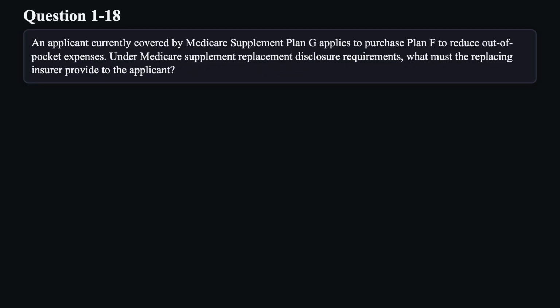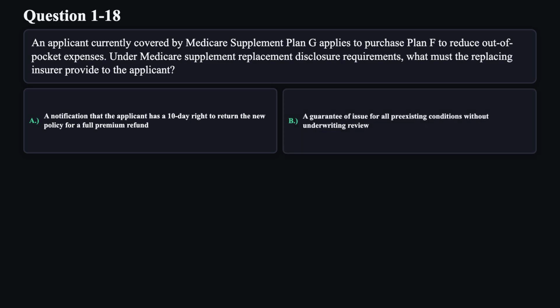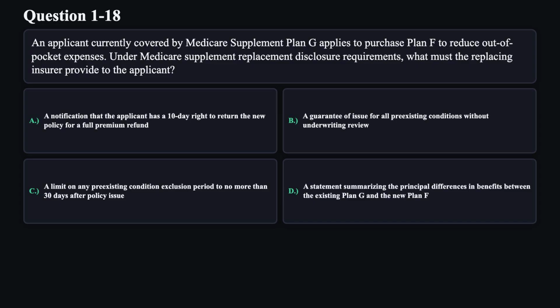Question 18. An applicant currently covered by Medicare Supplement Plan G applies to purchase Plan F to reduce out-of-pocket expenses. Under Medicare Supplement replacement disclosure requirements, what must the replacing insurer provide to the applicant? A. A notification that the applicant has a 10-day right to return the new policy for a full premium refund. B. A guarantee of issue for all pre-existing conditions without underwriting review. C. A limit on any pre-existing condition exclusion period to no more than 30 days after policy issue. D. A statement summarizing the principal differences in benefits between the existing Plan G and the new Plan F.